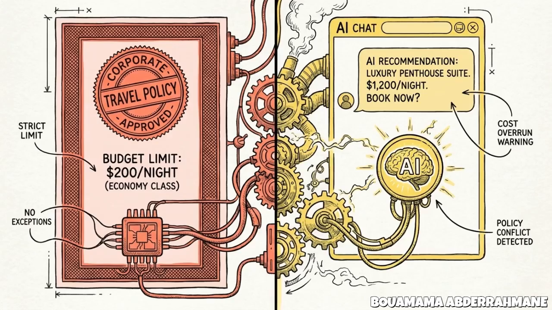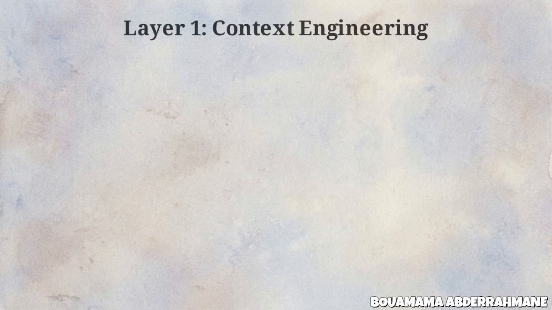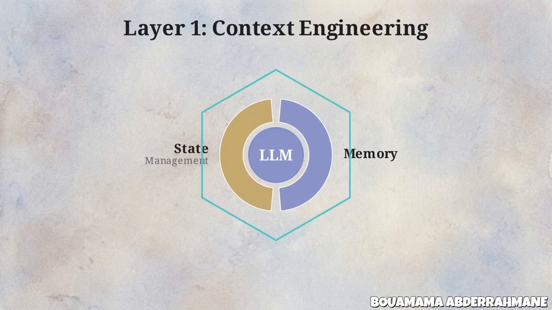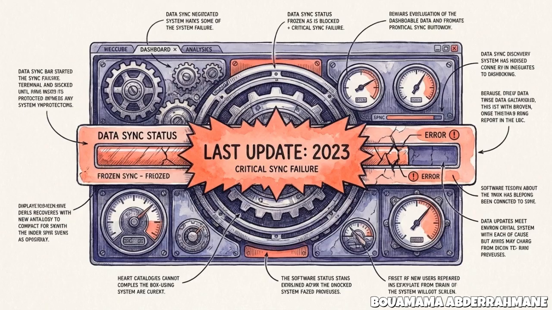Layer 1 is context engineering. As this diagram shows, we wrap the model node in blocks for state management and memory. This ensures the model operates within a specific set of operational boundaries and user-specific constraints. However, even a well-defined context is limited by the model's training cutoff. It cannot reason about events or data that didn't exist when its weights were last updated.